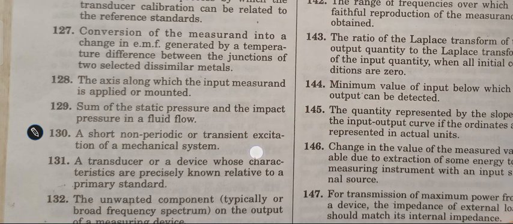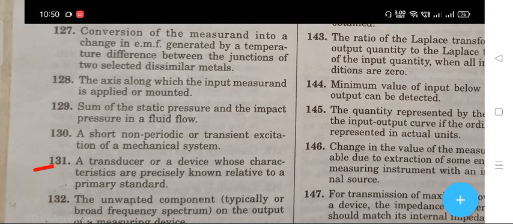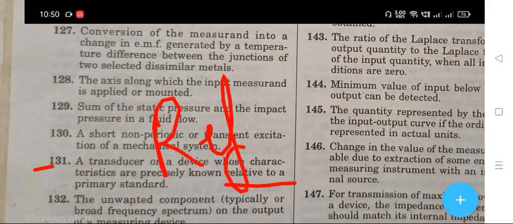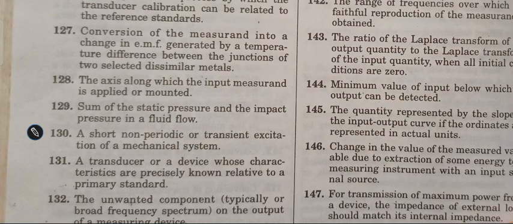The next question, 131: a transducer or a device whose characteristics are precisely known relative to a primary standard. The right answer is reference standard.